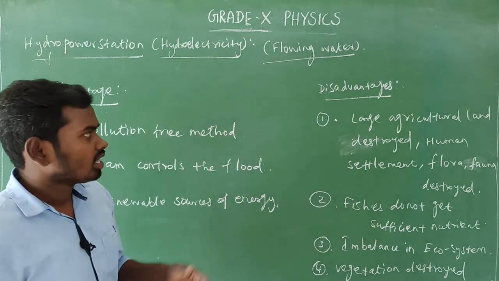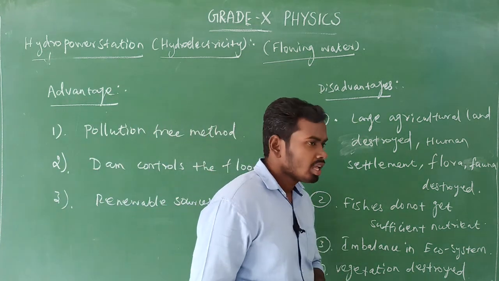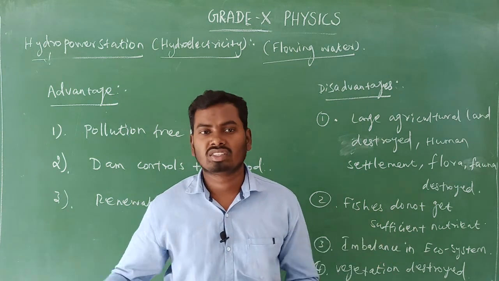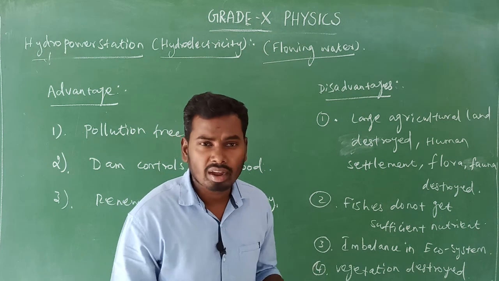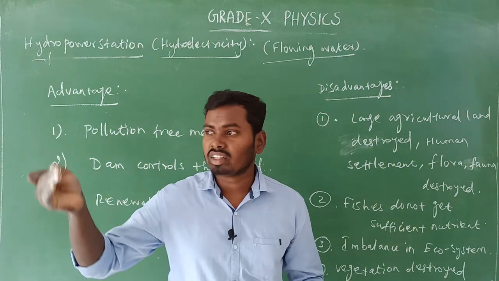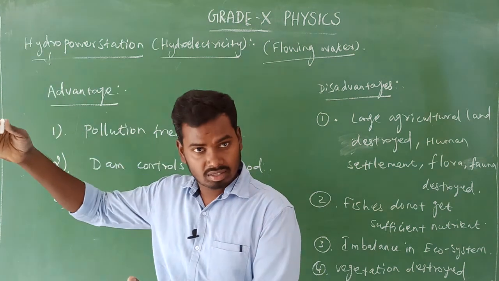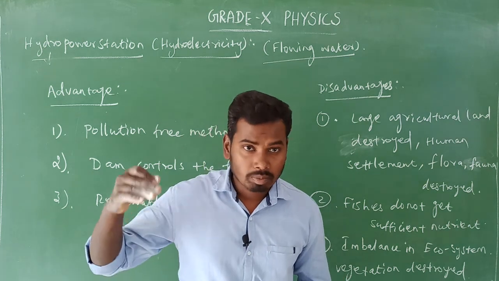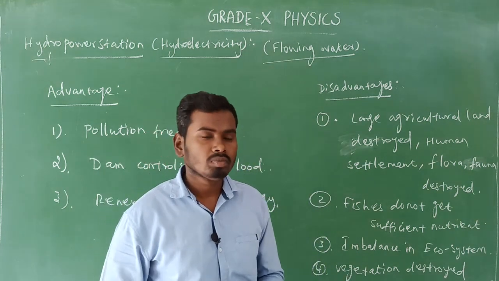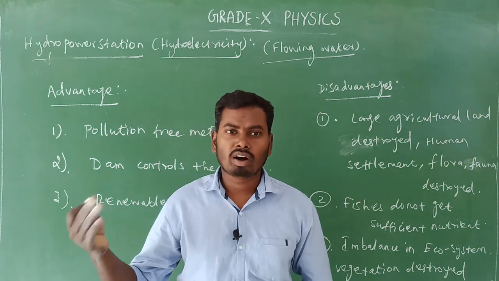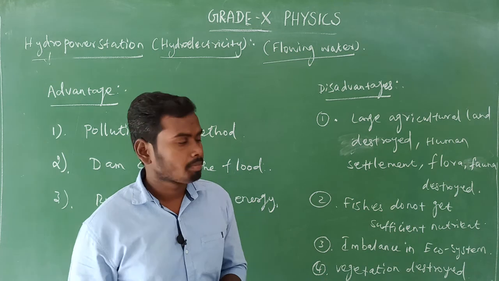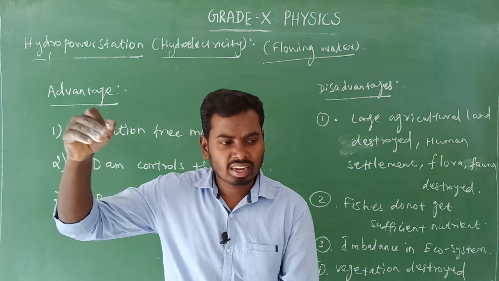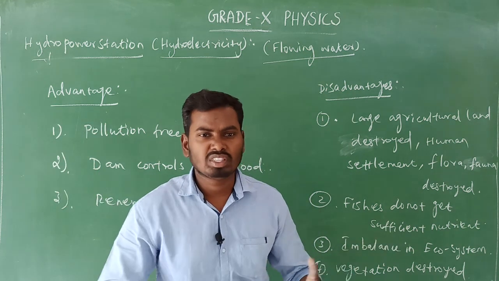So these all are the disadvantages. First disadvantage: due to storing of water in dam, large agricultural land gets destroyed. Not only agricultural land, human settlements get destroyed when the water level increases. Some animals are killed. Then organisms such as flora, fauna get destroyed. Second one, when the water is stored in particular places, the fishes living in the downstream do not get sufficient nutrient.